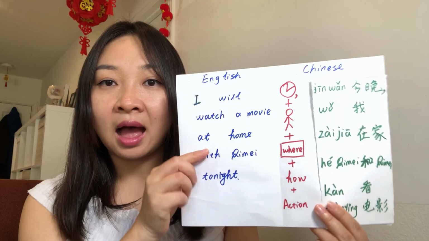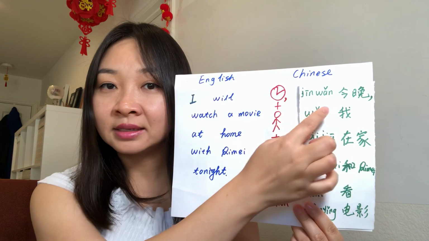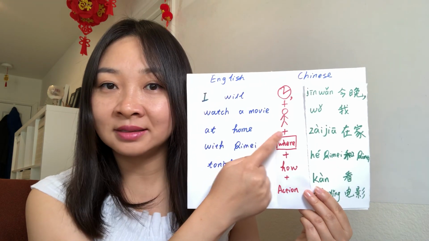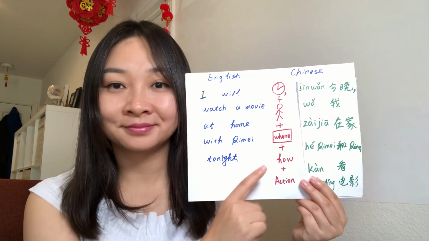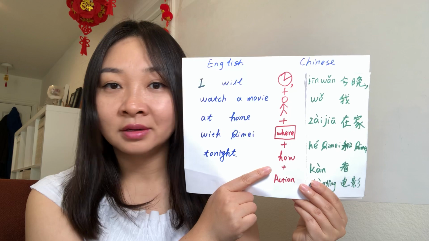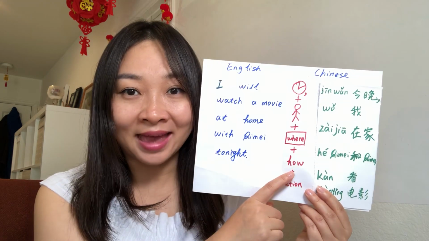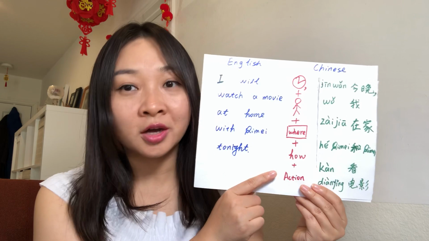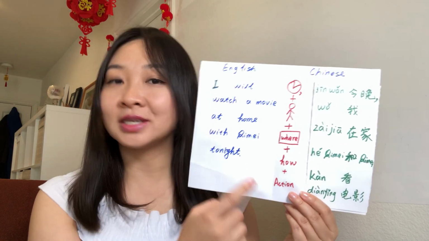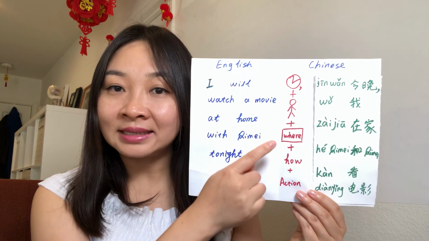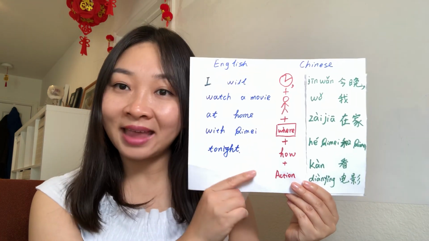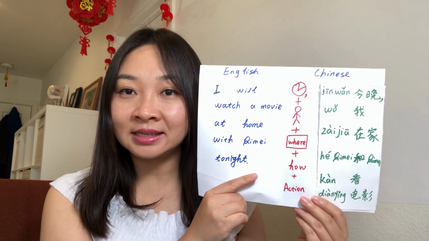You say, time, tonight. You say 今晚, subject, 我, right? The location, at home. How do you do it? With 奇美. And what do you do? Watch a movie, right? So the sentence will be 今晚我在家和奇美看电影. Right? This is the complicated Chinese sentence grammar golden rule.